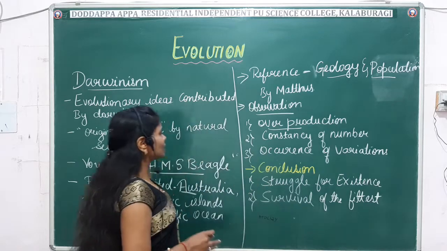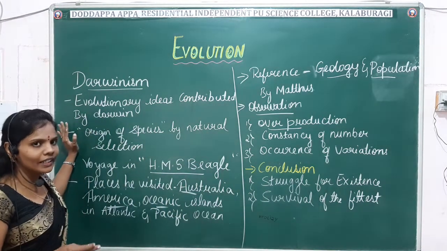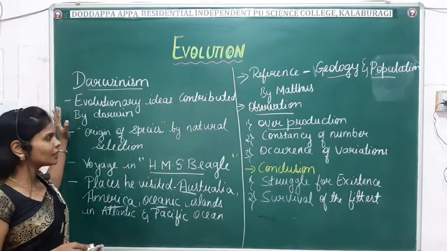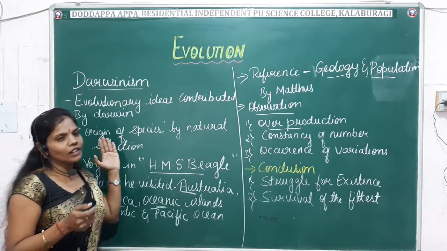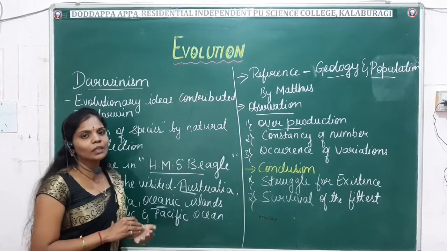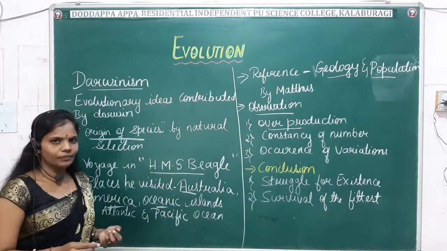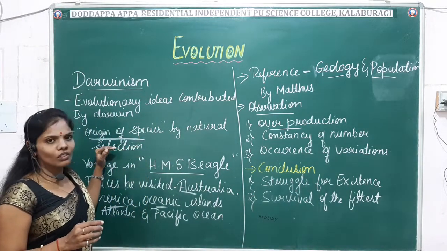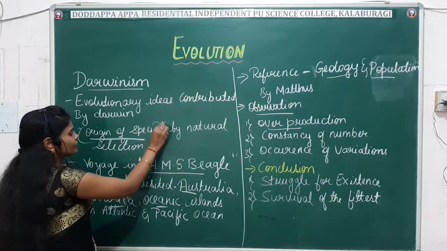So what does Darwinism say? Darwinism is nothing but the evolutionary ideas contributed by Darwin. Darwin represented his ideas and theories in a book known as the Origin of Species. That is the name of the book.